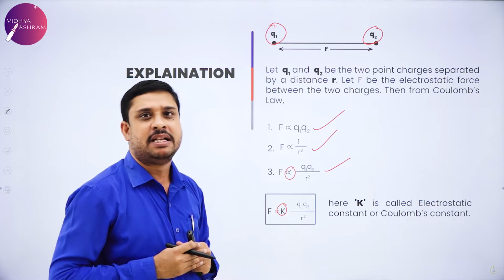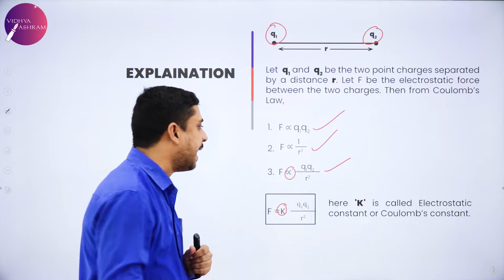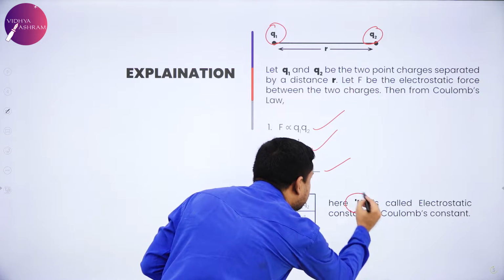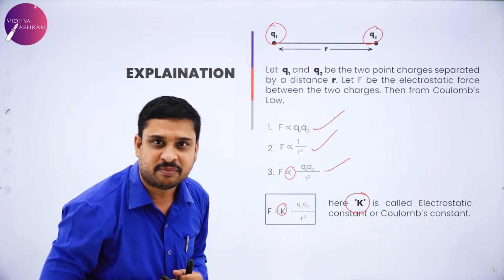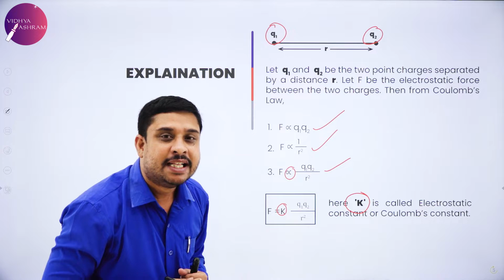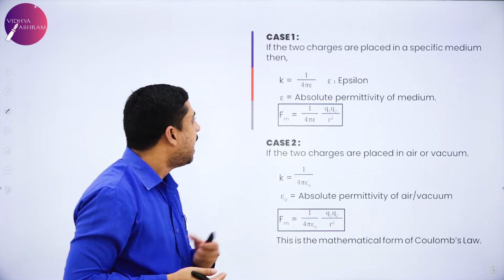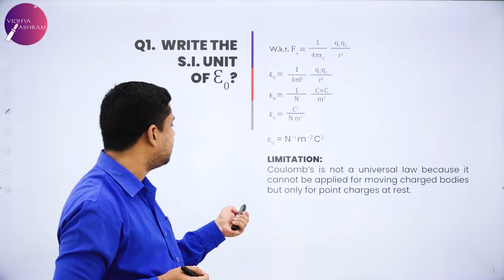Now, my dear students, the next task for me is to write the magnitude of K. What is the numerical value that is given to Coulomb's constant, for which I will consider two cases here.